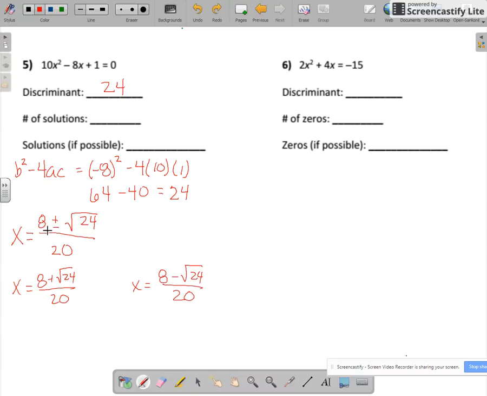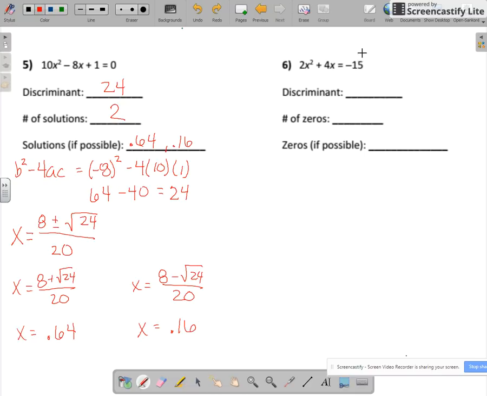When we solve each of these and simplify, we get that x is approximately 0.64 and x is approximately 0.16. So our two solutions are 0.64 and 0.16. And obviously, since it was a positive discriminant, we have two solutions.